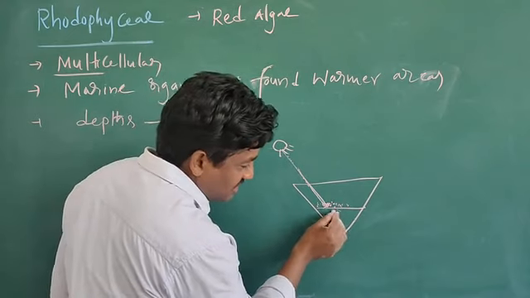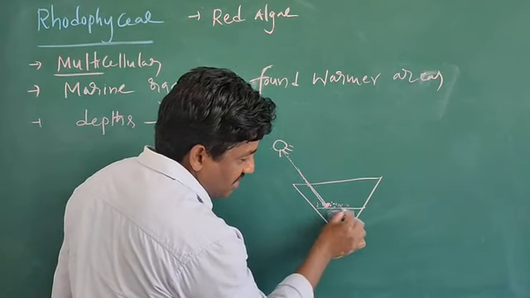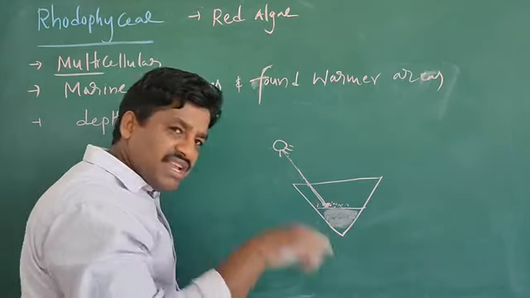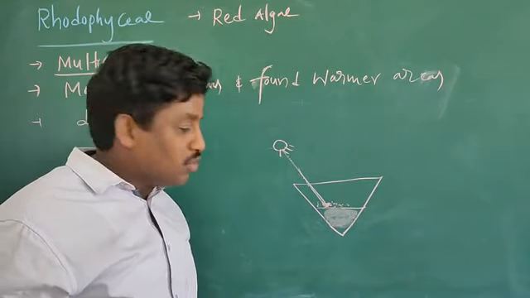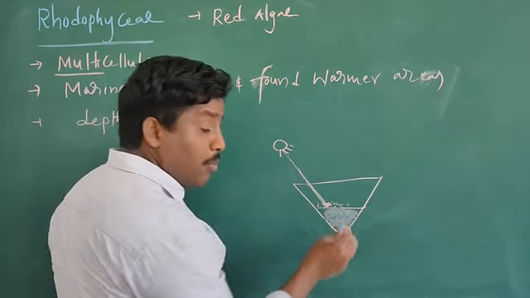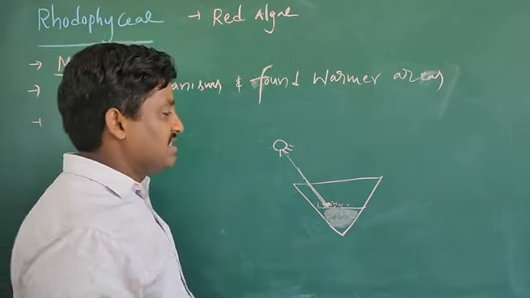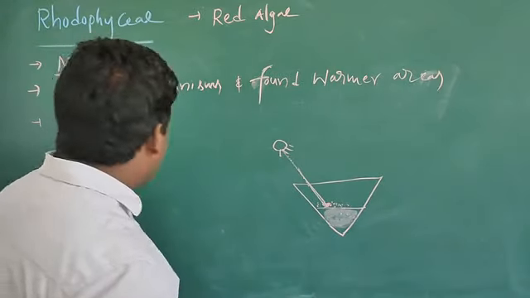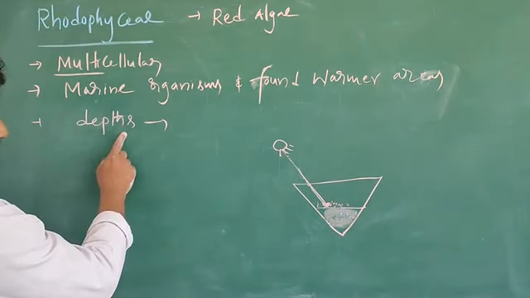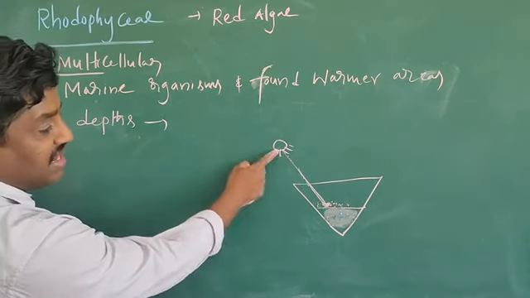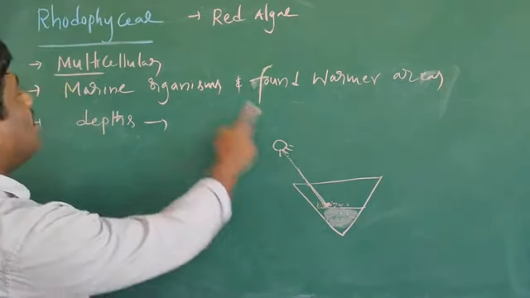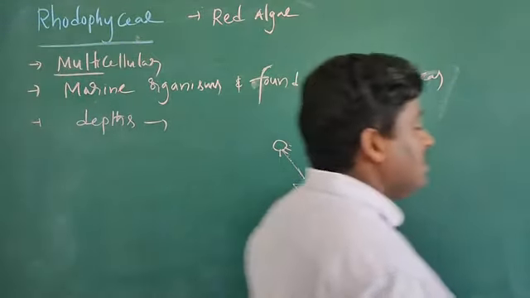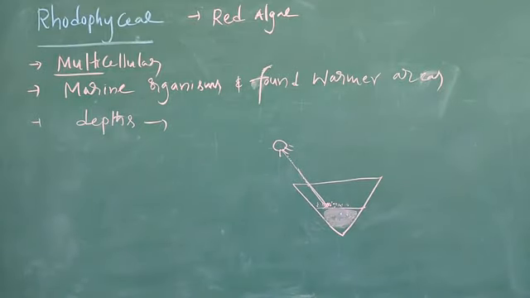Okay, in the remaining depth region there is no light. Where light is not present, in such an area also organisms are living, but those organisms don't know about the light. So they are marine organisms, found in warmer areas and living in great depths, where little light is penetrated. Okay, that's it. Next point, we are going to cell wall.